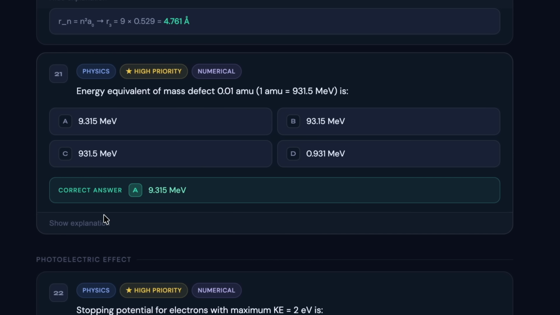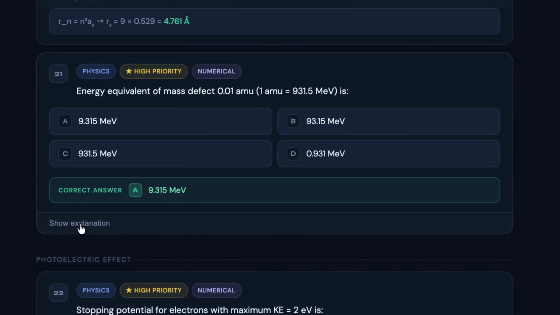For 21st question, you can pause the video. If you think that we are going a little fast, you can pause the video, check out what all questions are there, and then proceed with other questions. But again, don't forget to miss these questions, as these questions are going to be very useful if you are appearing for the KCET 2026 exam.